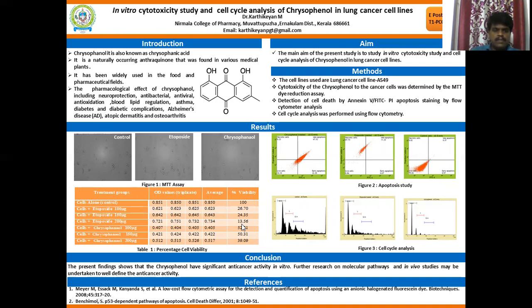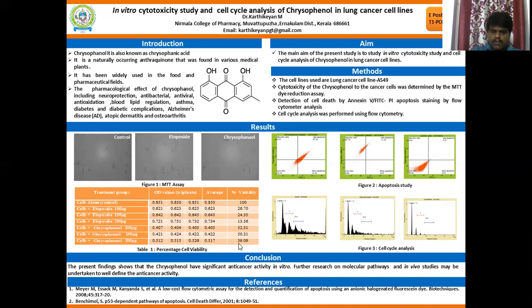Like that, we started both chrysophanol and etoposide at the same concentrations, from 25 microgram to 200 microgram. But for space adjustment, we show only the three higher concentrations here. In the case of chrysophanol, at 100 microgram 52.31 percent of cells are viable, at 150 microgram 50.31 percent, and at 200 microgram 39.09 percent are viable.